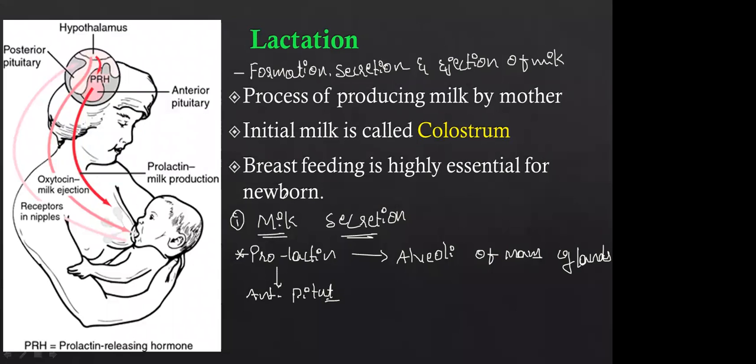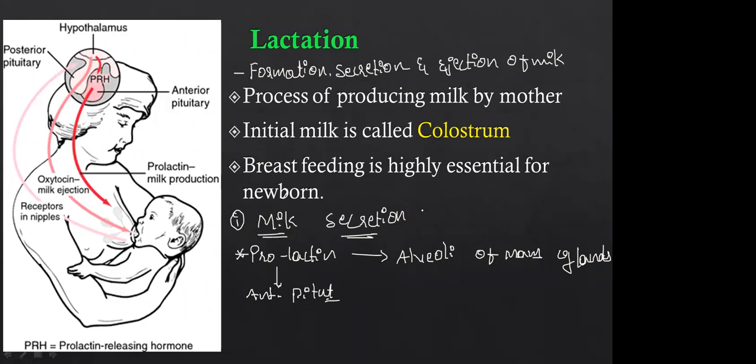Okay, and we know that by the end of parturition, the level of estrogen and progesterone decreases. Soon after parturition, lactation starts. The progesterone and estrogen levels are very low after parturition.